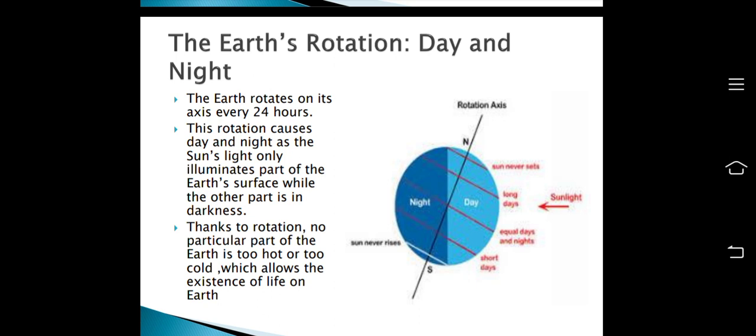So this rotation causes day and night, as the sun's light only illuminates part of the earth's surface while the other parts are dark. Thanks to rotation, no particular part of the earth is too hot or too cold, which allows the existence of life on earth.